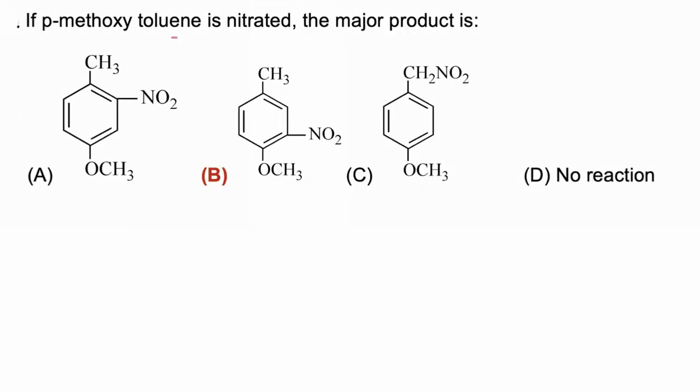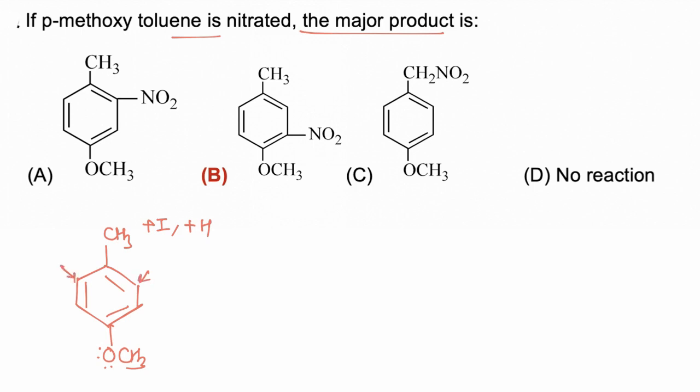If para-methoxytoluene is nitrated, what is the major product obtained? The molecule has 2 electron donating groups, OCH3 and CH3. CH3 donates electrons due to the plus I and plus H effect and increases electron density at the ortho position and para position, but the para position is already substituted. OCH3 will also increase electron density at its ortho position, and its para position is already substituted.